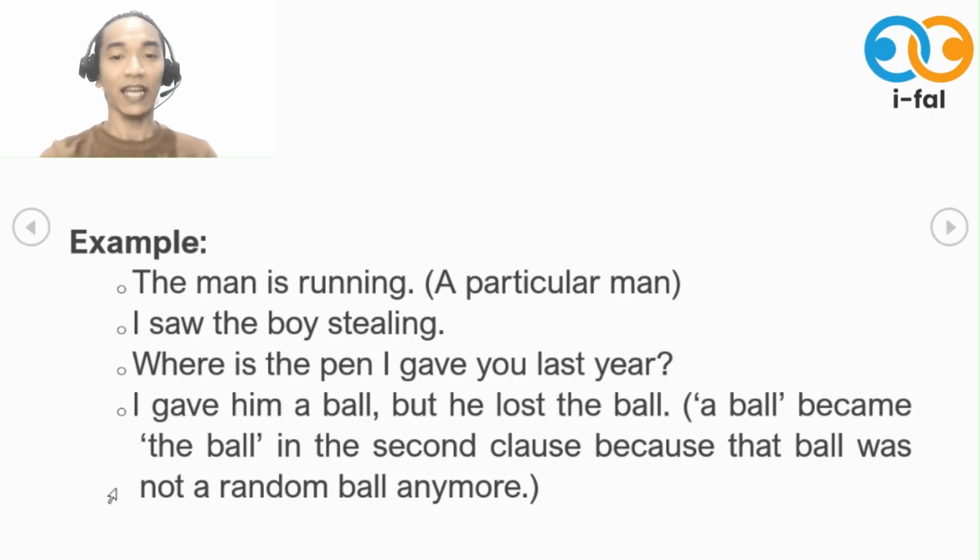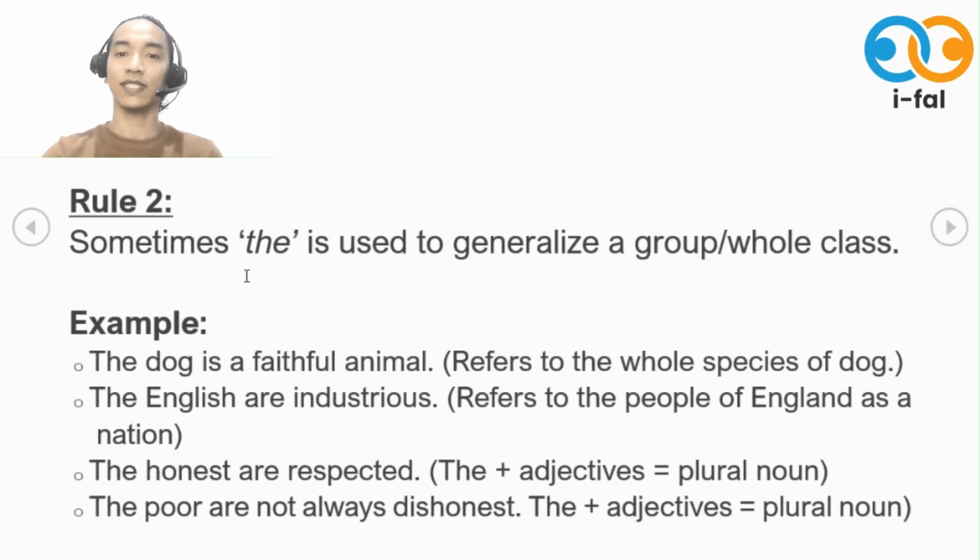So next one, rule number two. Sometimes the is used to generalize a group or a whole class. Okay, like for example, the dog is a faithful animal. So I am generalizing the dog. So the species of dog. Okay, the English are industrious. So here I am referring to the people of England. So the general group. Okay, the honest are respected.